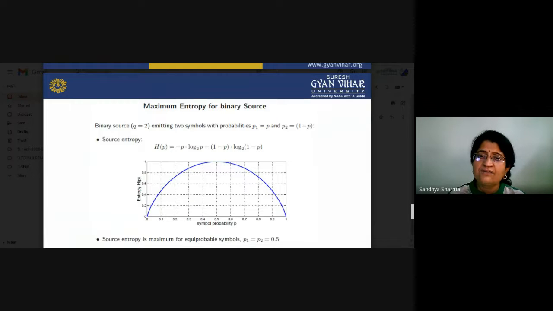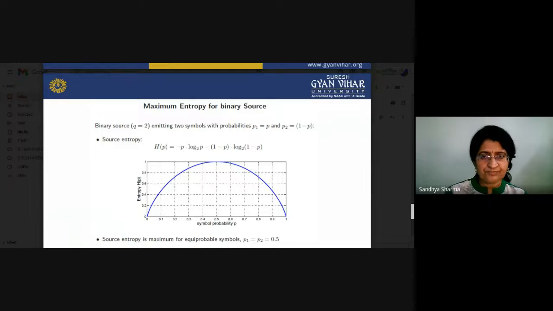So if the probability of the P1 event is equal to P, the probability of the other event will be 1 minus P. According to this rule, if we are calculating the entropy H(P), that is equal to minus P log2 P minus (1 minus P) log2 (1 minus P). So that is basically the entropy and symbol probability.